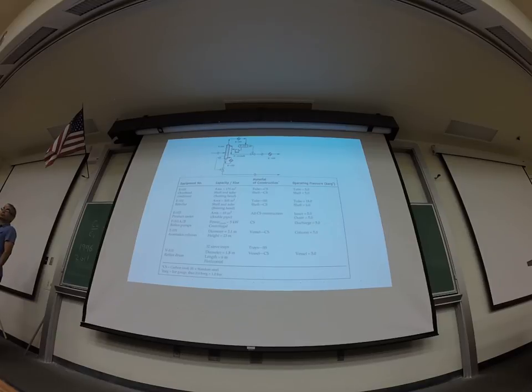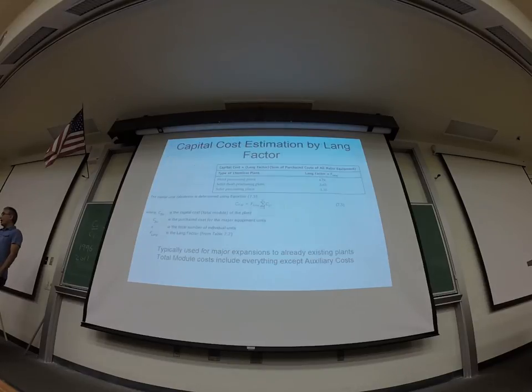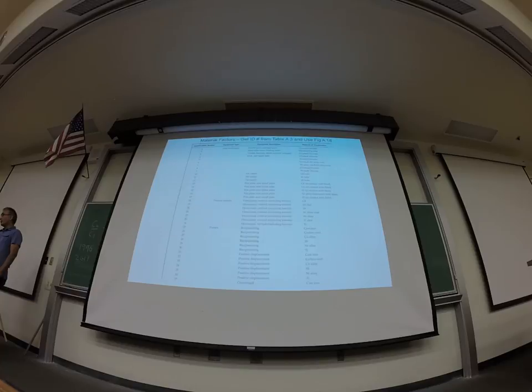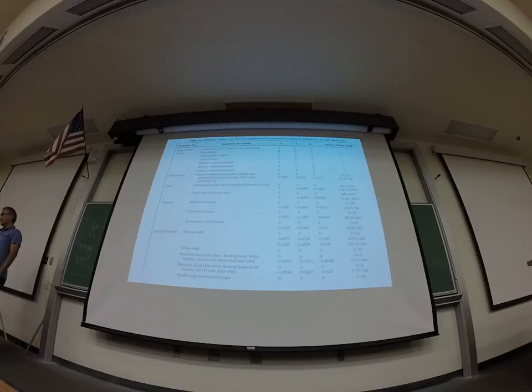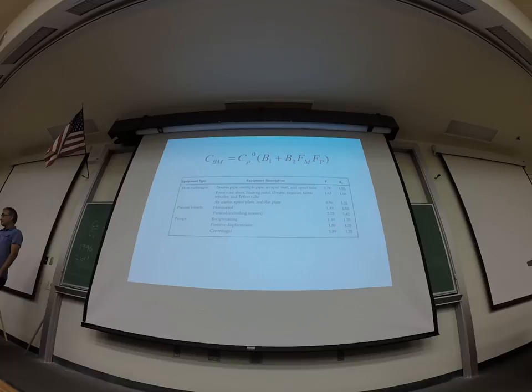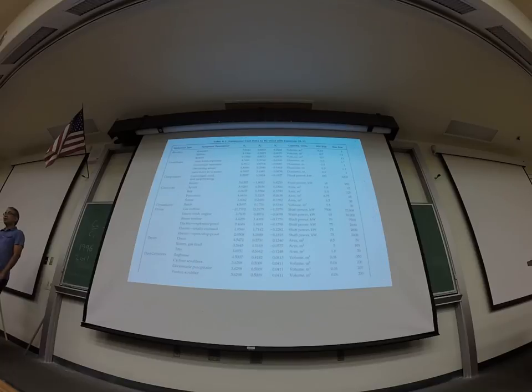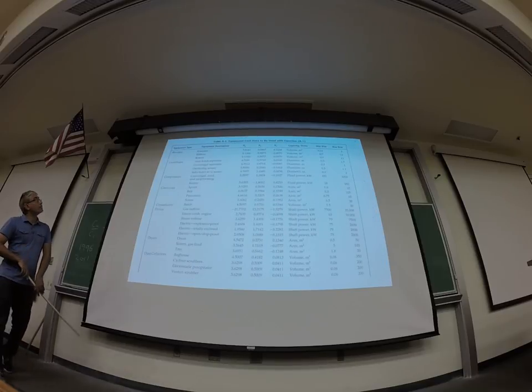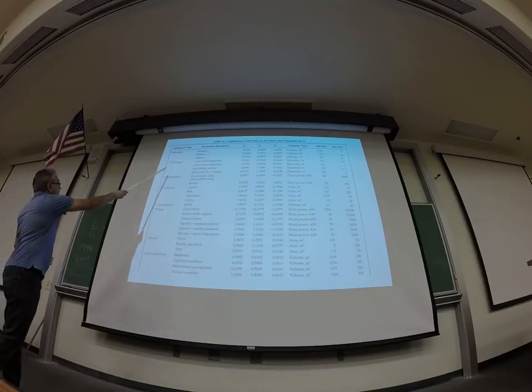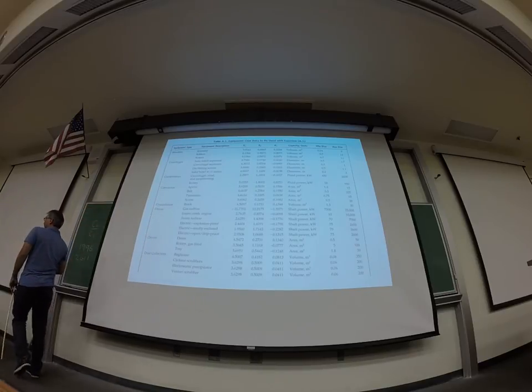Okay, so let's figure out CP naught. To figure out CP naught, we're going to go to the table for CP naught. K1, K2, K3, right? Okay, so now let's look at heat exchangers.